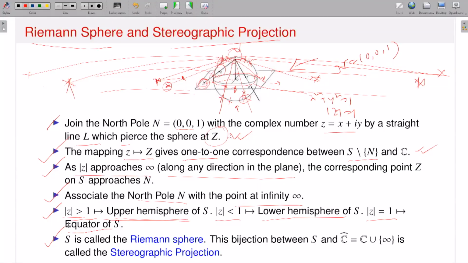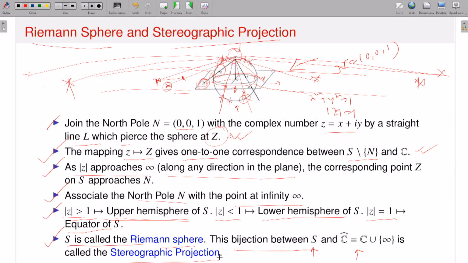So the last conclusion is that the corresponding sphere is called the Riemann sphere, and the bijection between the sphere and the extended complex plane is via this projection. If I draw a line from N to any point in the complex plane, it will cut the sphere. So this is the map. This is called the stereographic projection. Okay, so this is very nice.